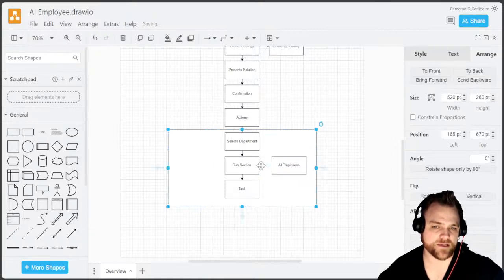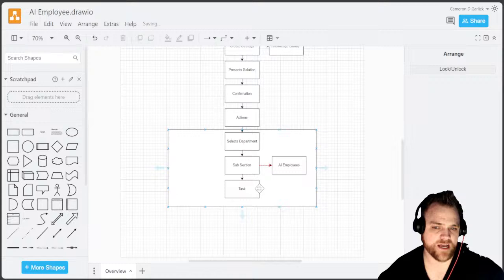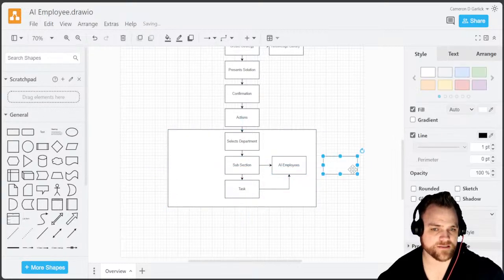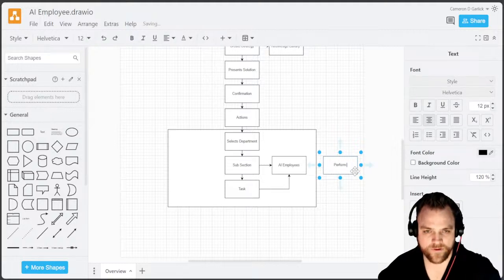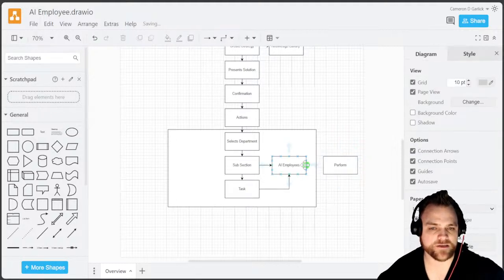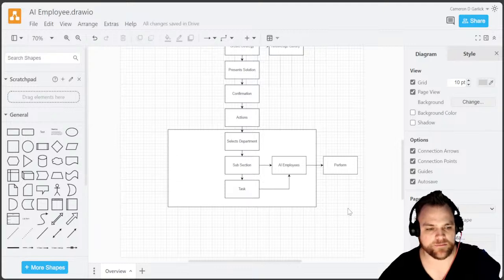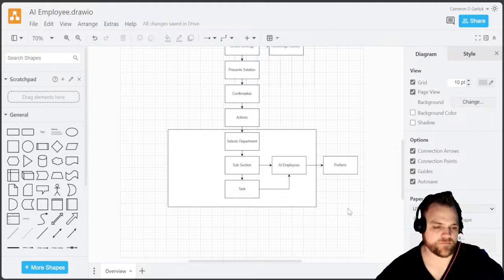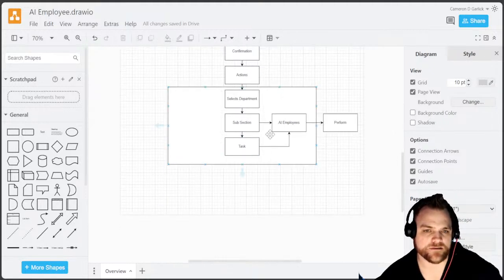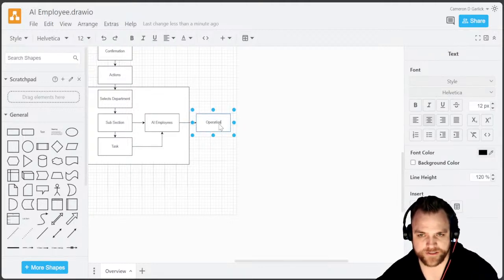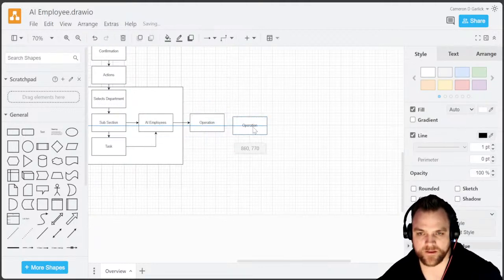And imagine those AI employees are programmed with specific tasks, meaning if there's a task presented to it, it can then come out and perform those tasks. Say, for example, we need content created, or, let's say, I need a newsletter created for my people. Okay, what would you like the newsletter to be about? Well, I was thinking about doing some type of challenge or some type of XYZ. And imagine it's able to go through its entire process and give an output. So I'll just put this operation, and then I'll put an output.